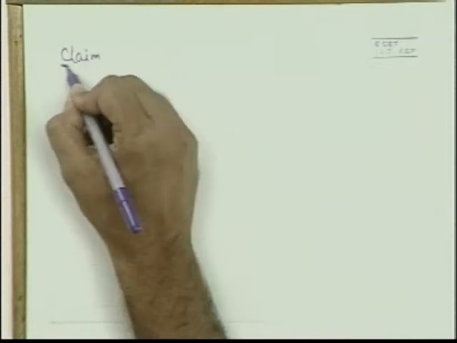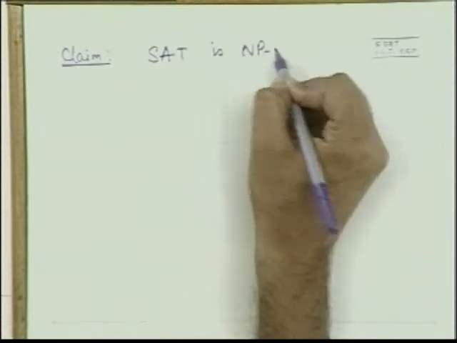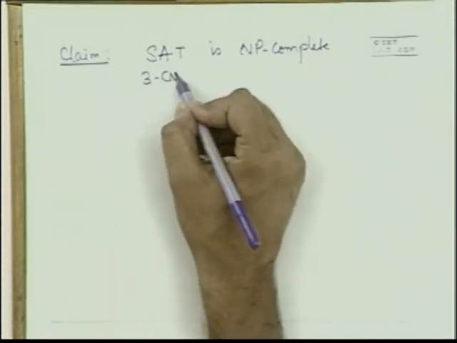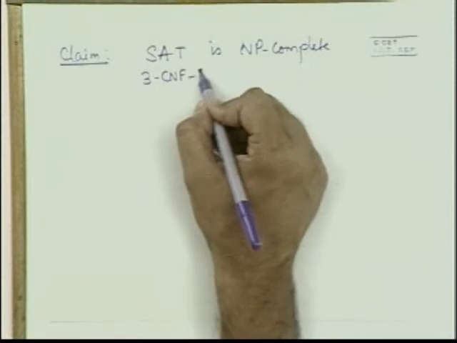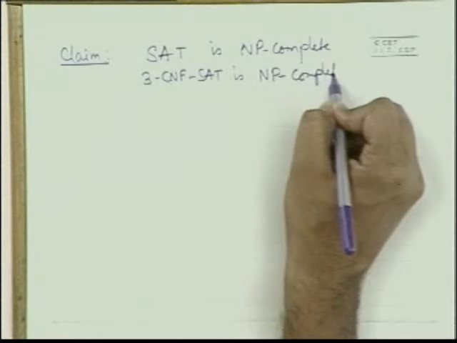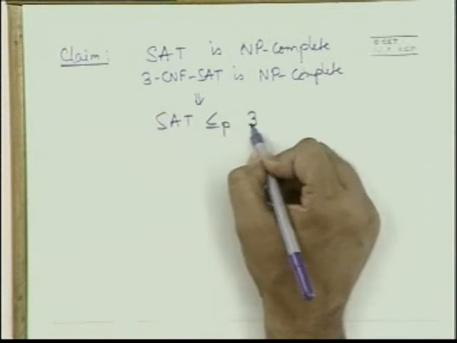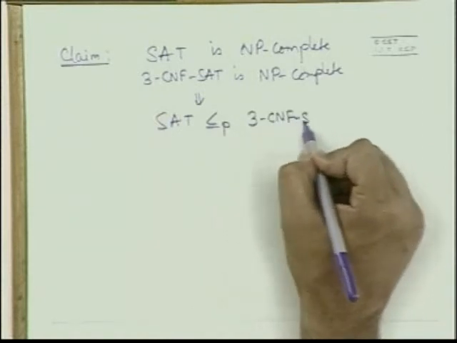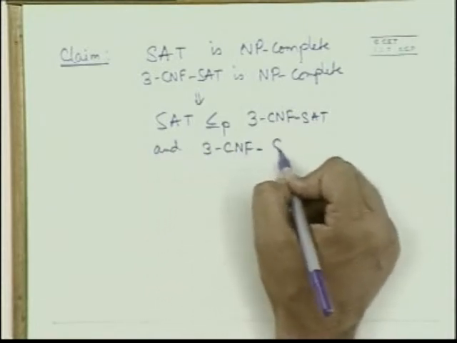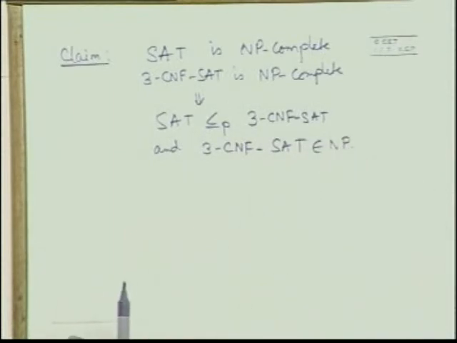I already have told you that SAT is NP complete. 3CNF SAT is NP complete. Why? This is because SAT can be reduced in polynomial time to 3CNF SAT, and 3CNF SAT is in NP. Because of these two reasons, 3CNF SAT is also NP complete.